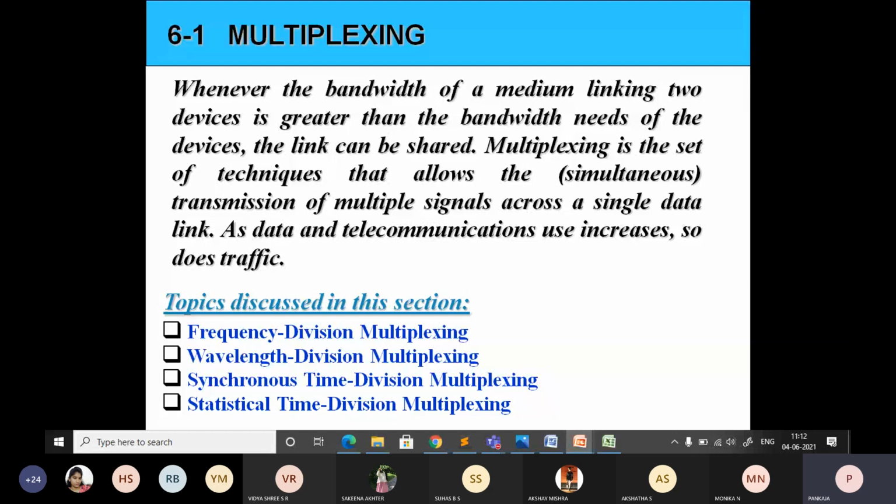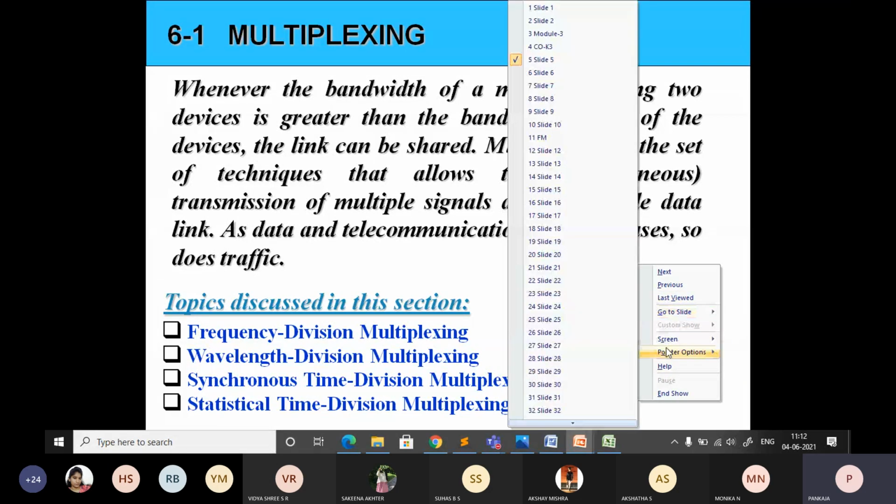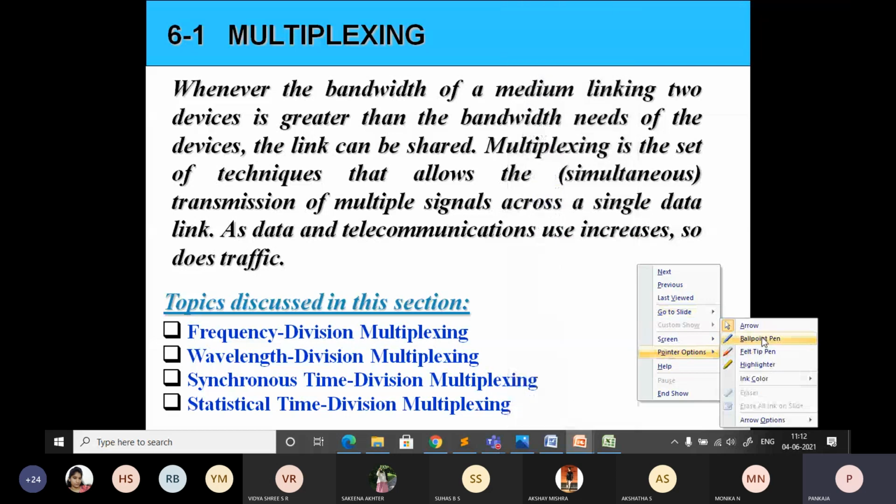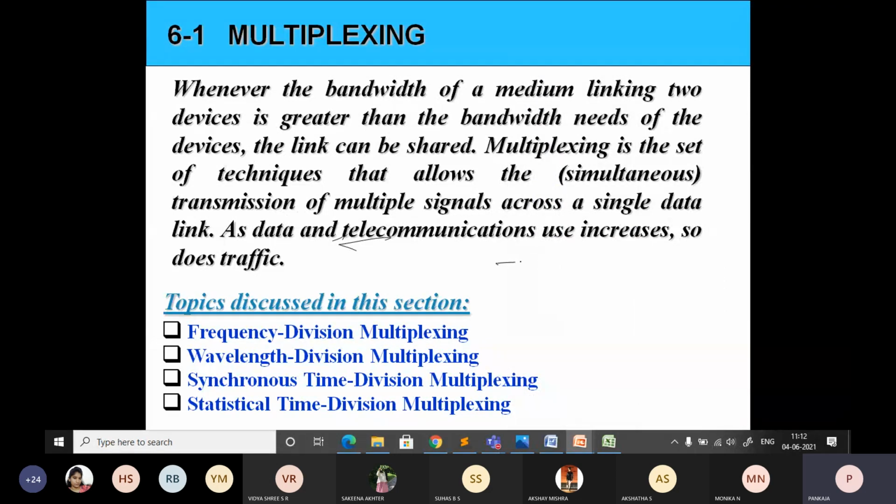Multiplexing: whenever the bandwidth of the medium linking devices is greater than the bandwidth needs of the device, say you are linking 2 devices with a link, and the bandwidth of this link is greater than what the device requires, in such a case we can utilize the spare bandwidth to transmit the data of other devices. That is the technique used in multiplexing.